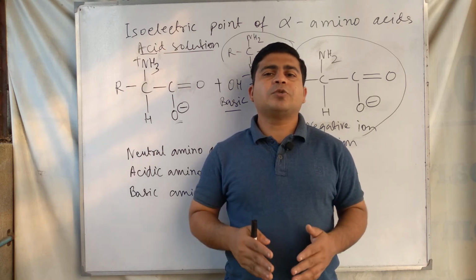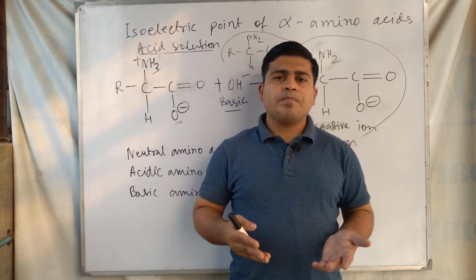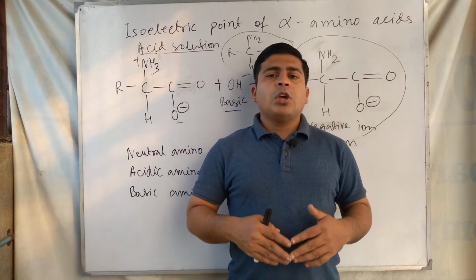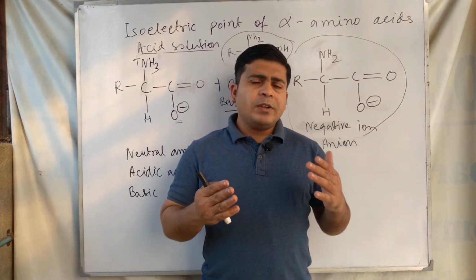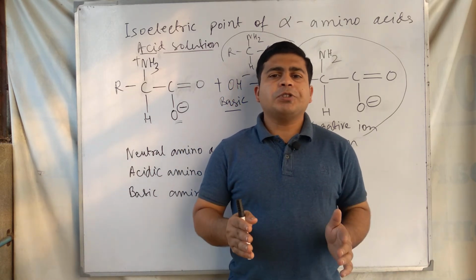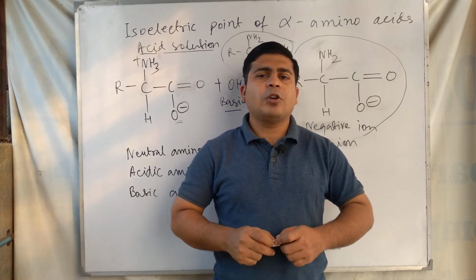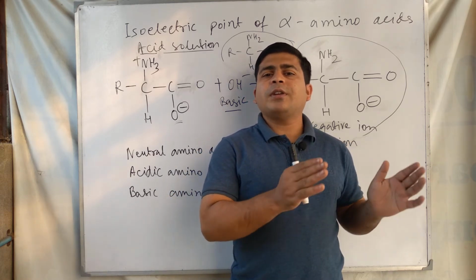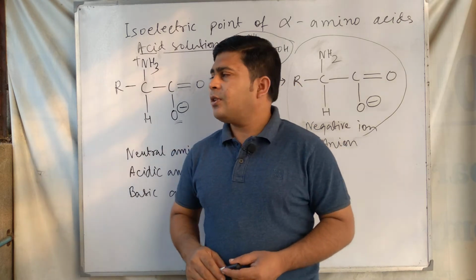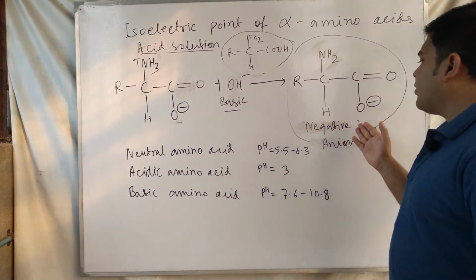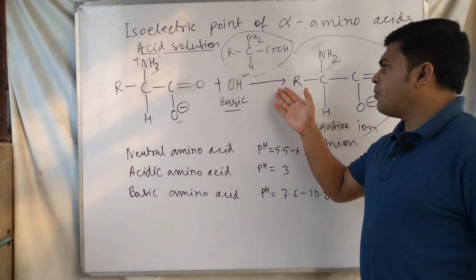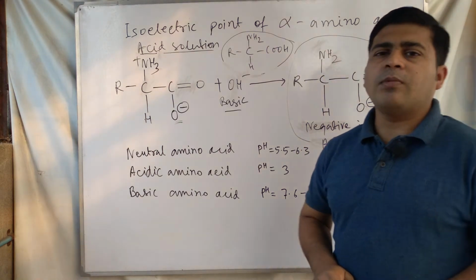An amino acid can react with an acid or a base to form a salt. We see the different nature of ions in acidic and basic solution. In basic solution the amino acid exists as a negative ion.